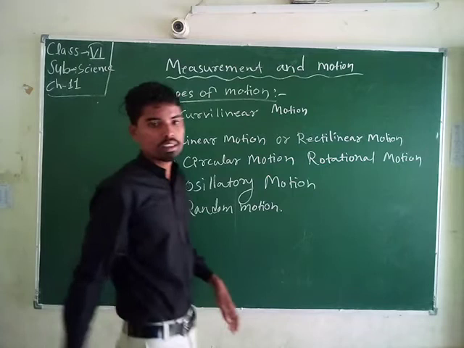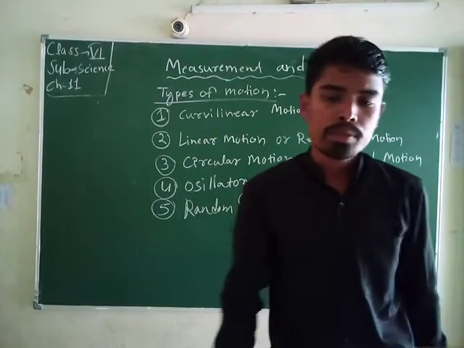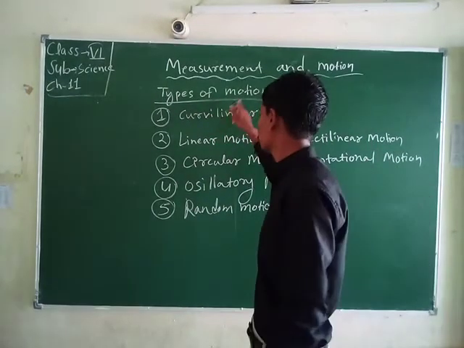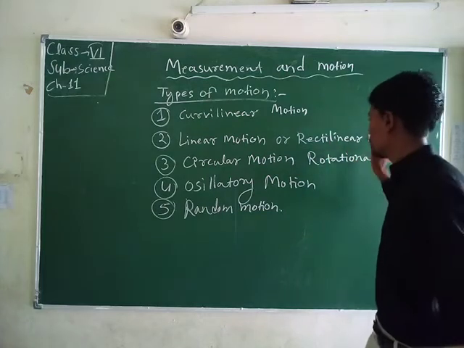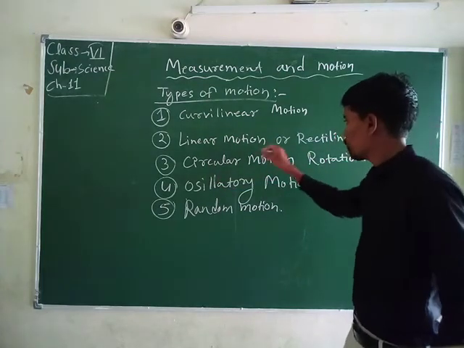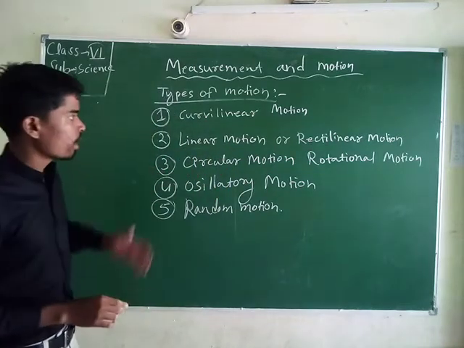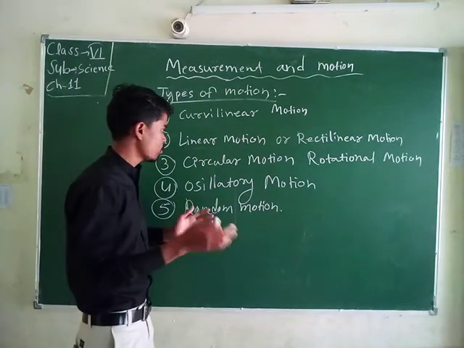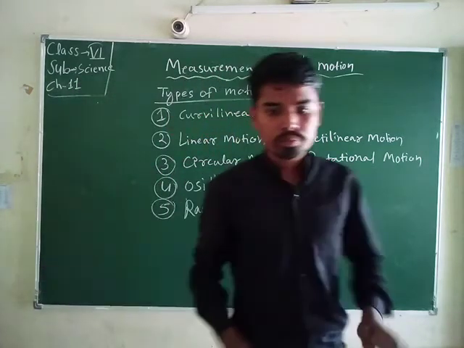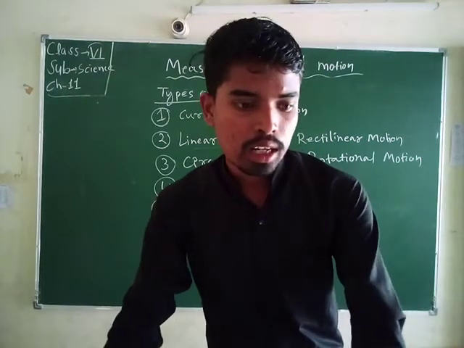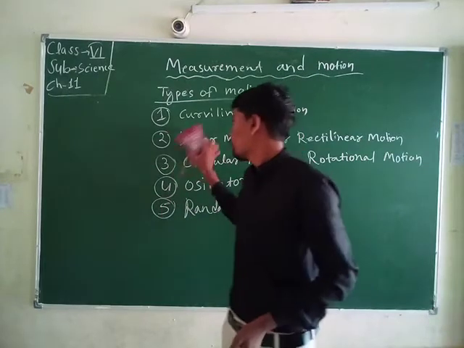So there are different types of motion: curvilinear motion, linear or rectilinear motion (linear and rectilinear are the same), similarly circular motion and rotational motion, oscillatory motion and random motion. Now we consider the different types of motion, starting with curvilinear motion.